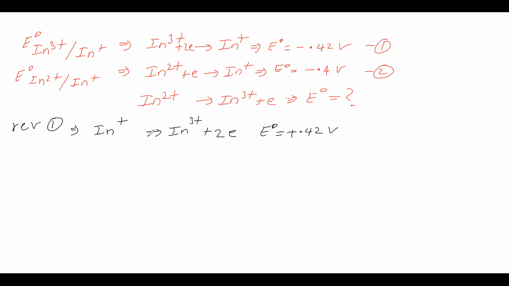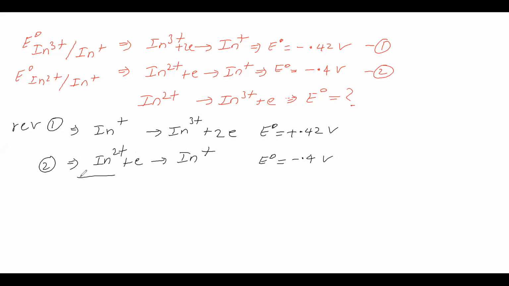Next, the second half reaction, let us take it as it is. Why? Because in the required half reaction, In plus 2 is on the left side, and here also In plus 2 is on the left side. So we are taking the second half reaction as it is, and E naught as it is, that is minus 0.4 volt.